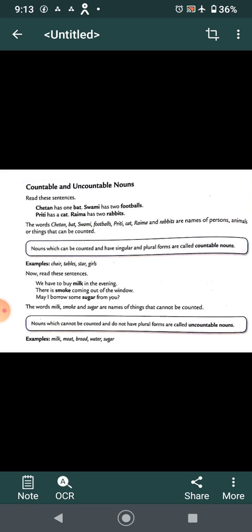Now read these sentences. We have to buy milk in the evening. There is smoke coming out of the window. May I borrow some sugar from you? The words milk, smoke, and sugar are the names of things that cannot be counted. So they are uncountable nouns. Nouns which cannot be counted and do not have a plural form are called uncountable nouns. For example, milk, meat, bread, water, sugar.